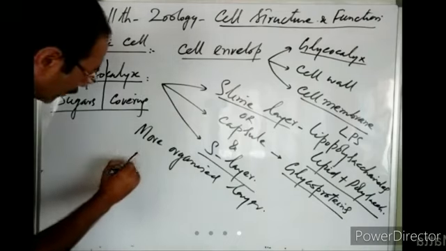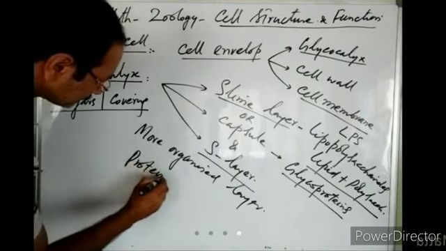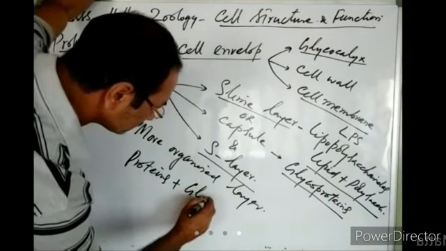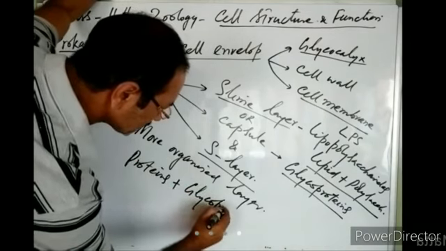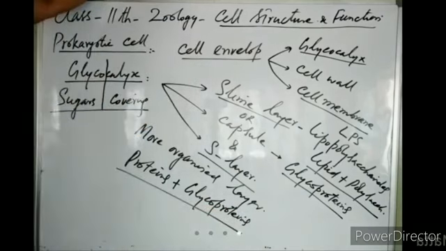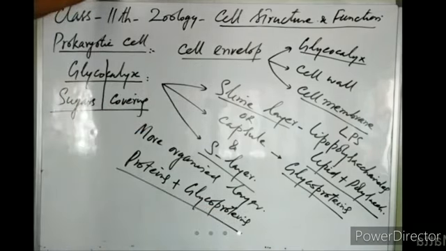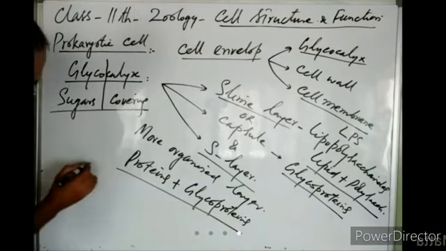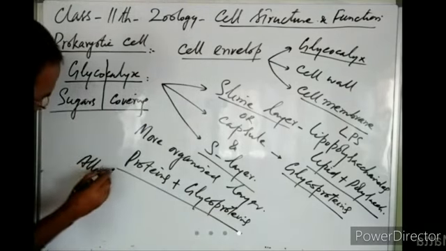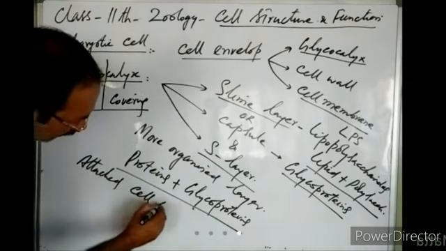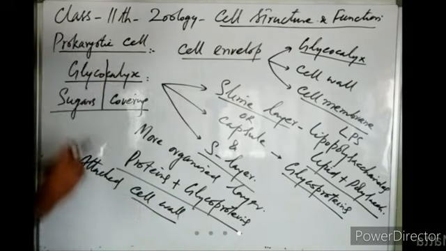It is formed of proteins plus glycoproteins. This S layer is usually attached to the cell wall. It is joined with the cell wall, right?